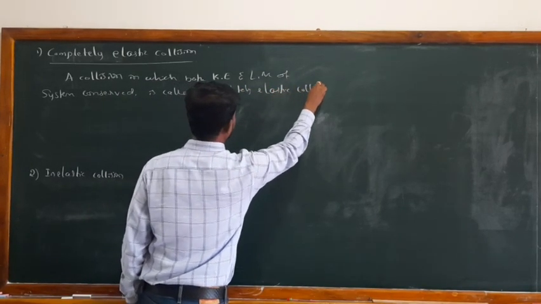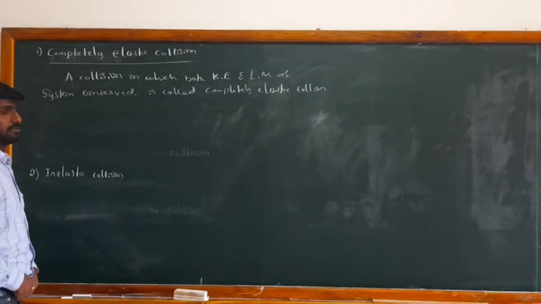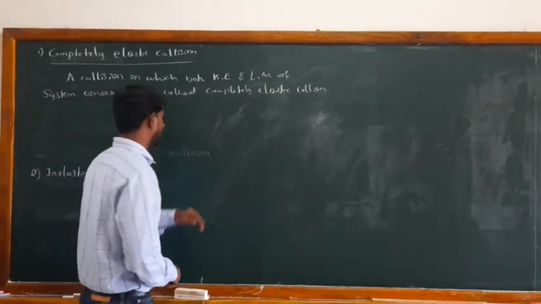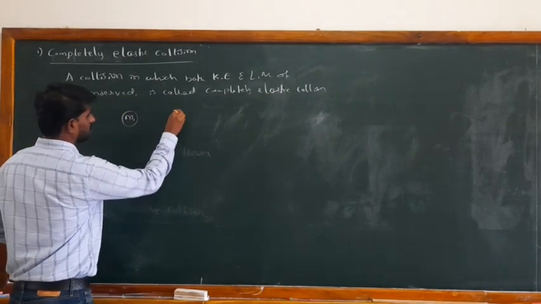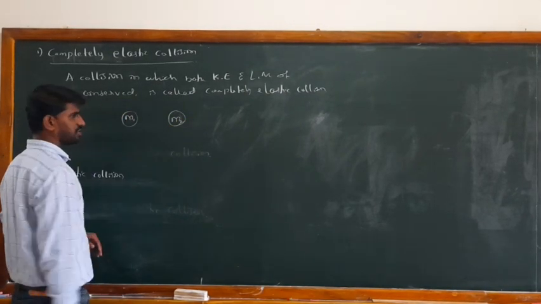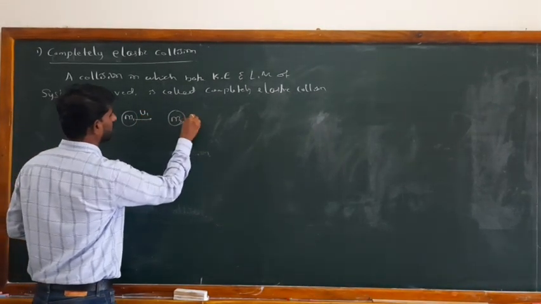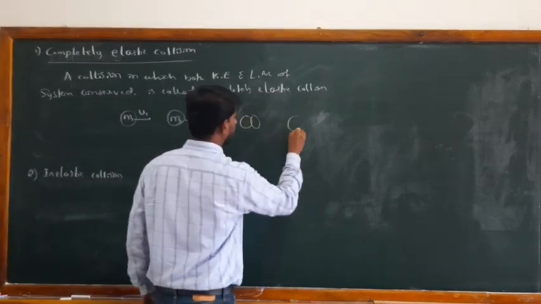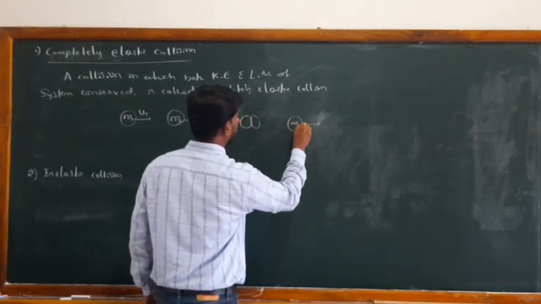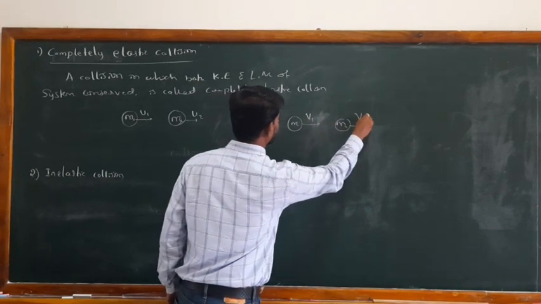What do we mean by linear momentum being conserved? Linear momentum of a system. Suppose there are two bodies, m1 and m2. They combine to constitute a system, and they are moving with particular speeds u1 and u2. They collide with each other, and after the collision m1 is moving with v1 and m2 is moving with v2.